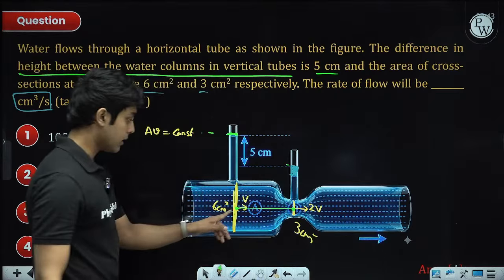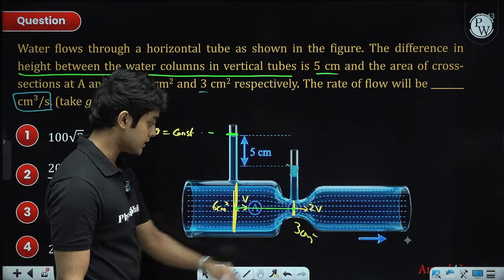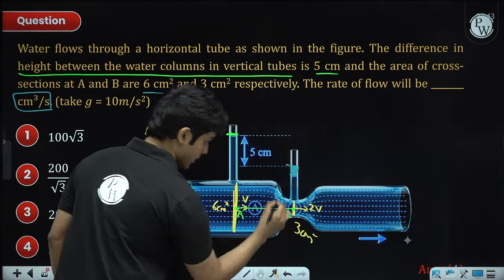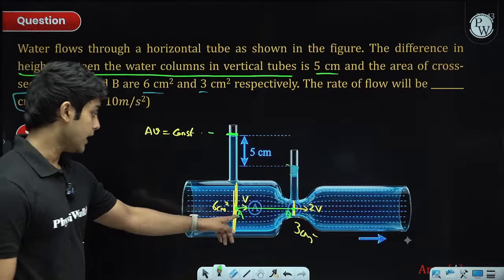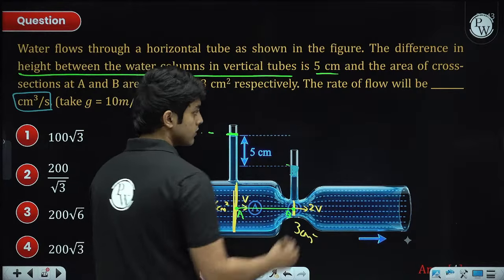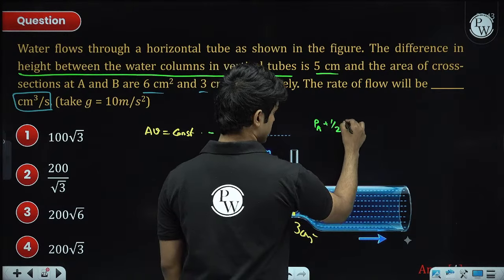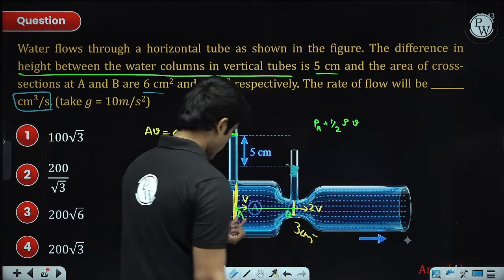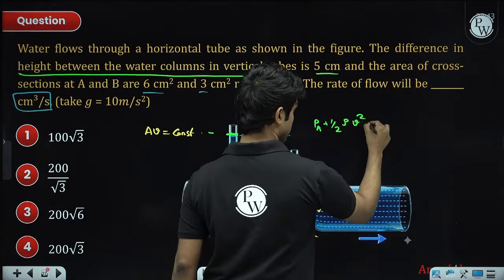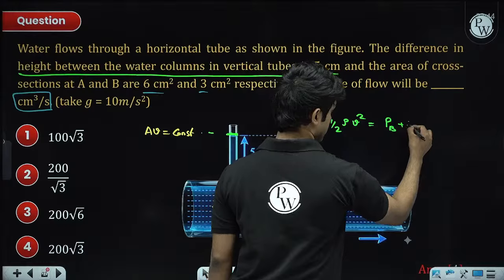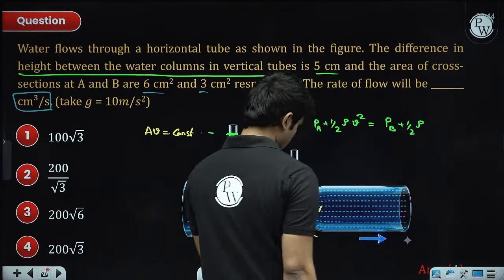This point we'll call A, this point we'll call B. So PA plus half rho VA square equals PB plus half rho VB square. The velocity at A is V, so PA plus half rho V square equals PB plus half rho into 2V square.